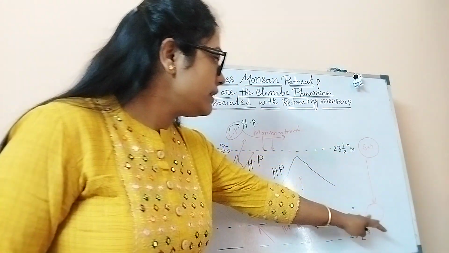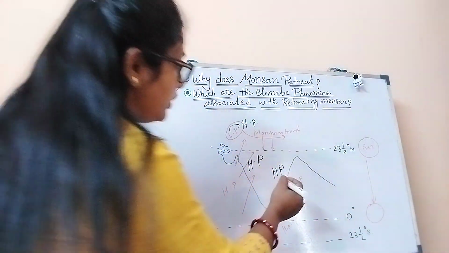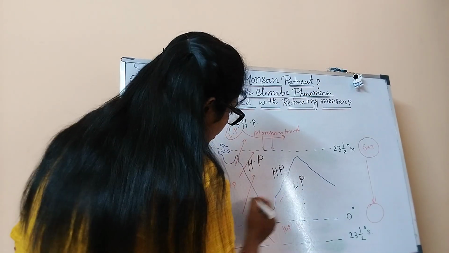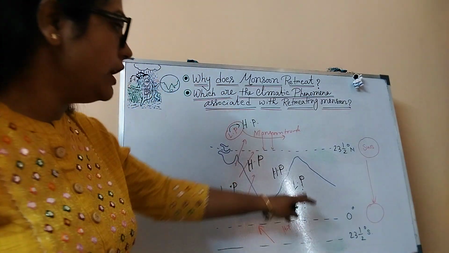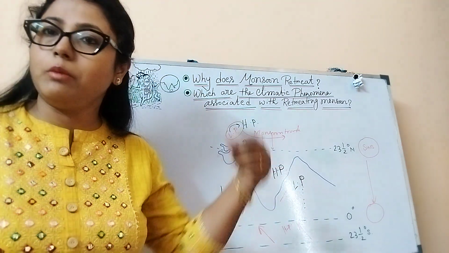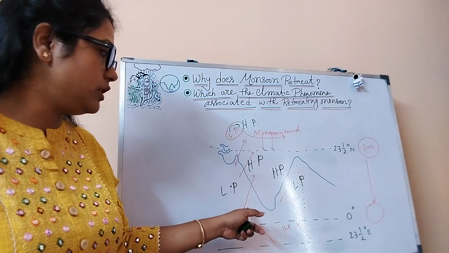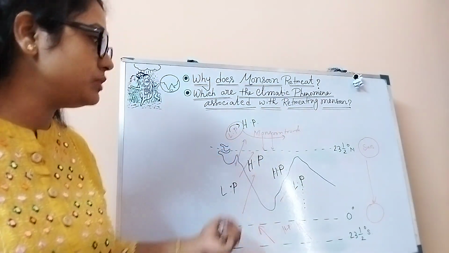Now the sun is on the water body. Then on the water body, the high pressure will be replaced by low pressure. Wind is always blowing from high pressure towards low pressure. Now here is high pressure and here is low pressure, so winds will be blowing from high pressure towards low pressure.